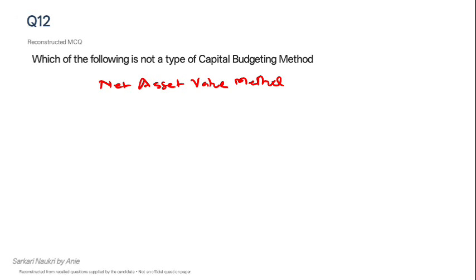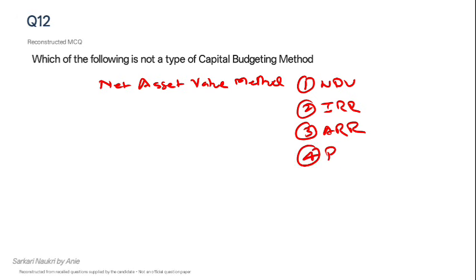So I will tell you what are the types for which the capital budgeting is calculated. One is NPV method, that is net present value. Second is IRR method, that is internal rate of return. Third is ARR, that is average rate of return. Fourth is payback period, and the fifth is profitability index.